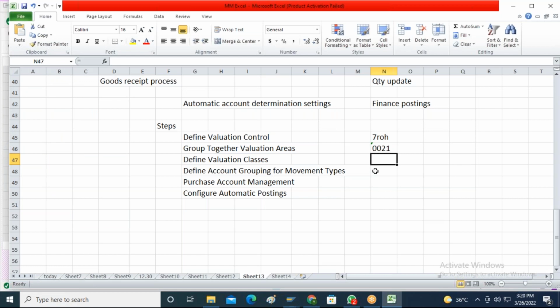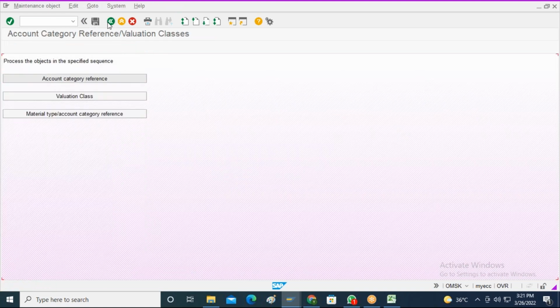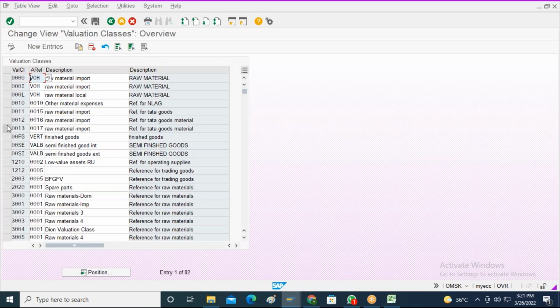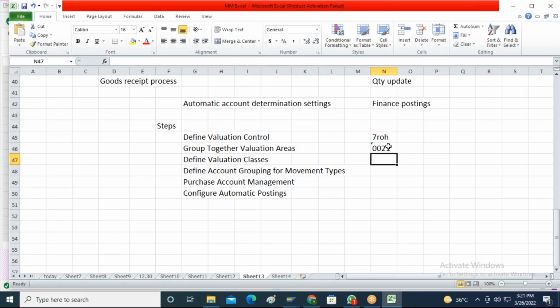Now what I will do? I will go to the next step. I just saved it. I will go back. I will define one valuation class. So I will define one valuation class for the account category reference key combination. Which one will I define? Let us say 3020. What is the account category reference key that I am using?